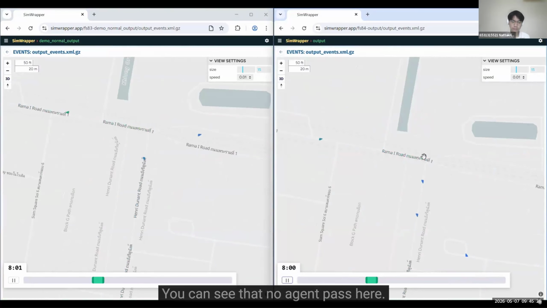You can see that no agent has here. This is the link that we close.